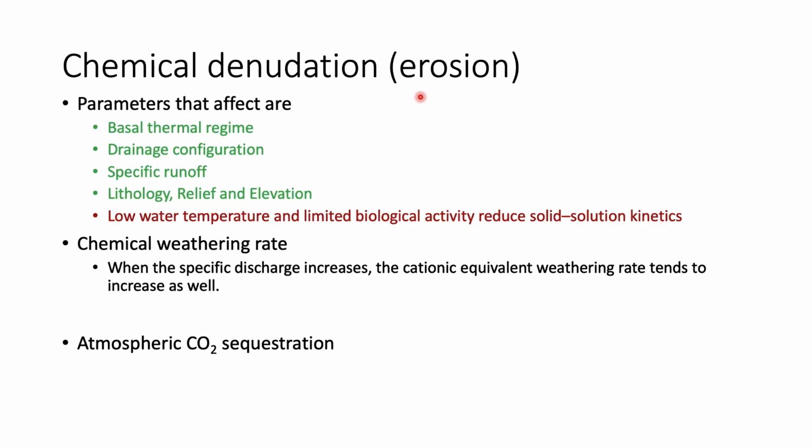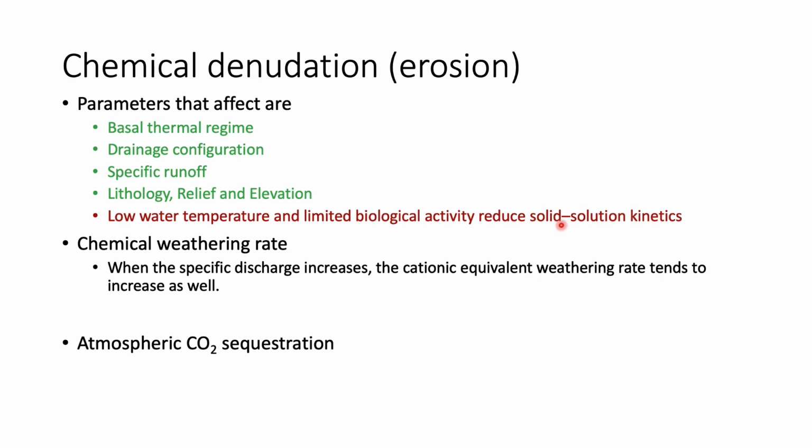Chemical denudation means chemical erosion process. So what are the parameters that affect it? They include basal thermal regime, drainage configuration, specific runoff, lithology, relief and elevation. These are all the parameters which affect in a positive way. Low water temperature and limited bioglacial activity reduce solid solution kinetics.